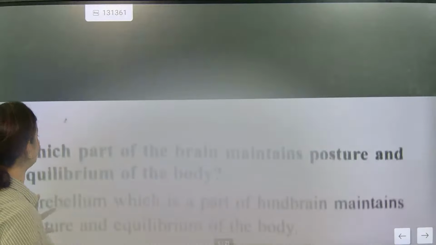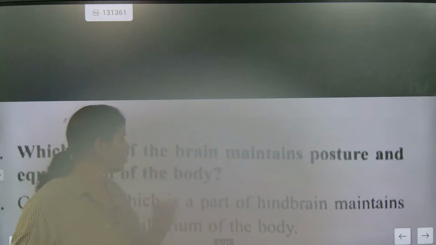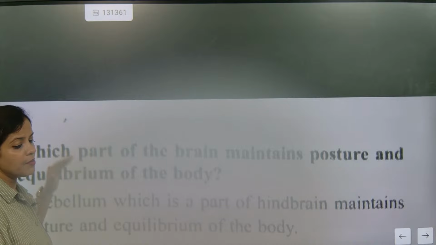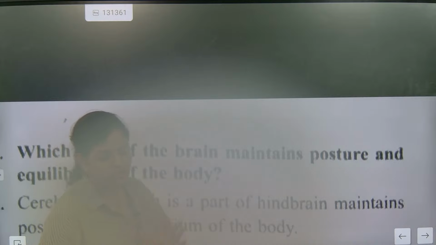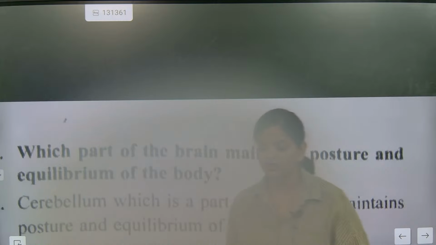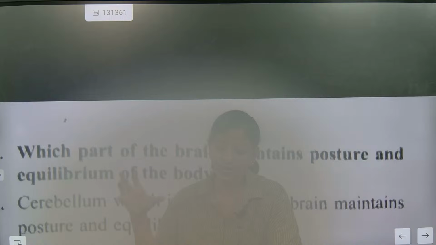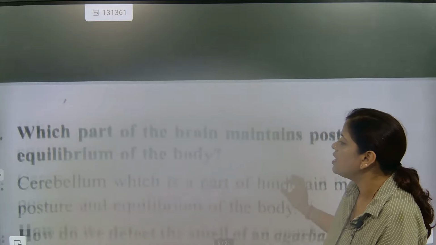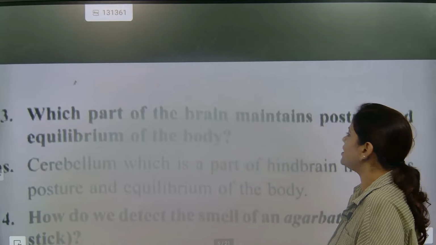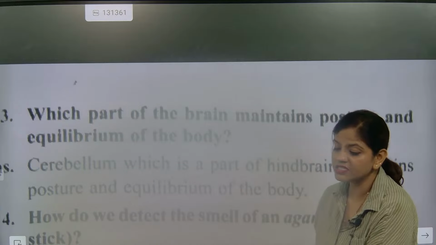Our next question was, which part of the brain maintains posture? Cerebellum, everybody knows that. But how are we going to write the answer in the most perfect way? Our answer should not be rough; it should be guided very nicely, in a proper way. We will say cerebellum maintains posture. Accordingly to what they asked, we are going to write. But spelling mistakes should not be there.